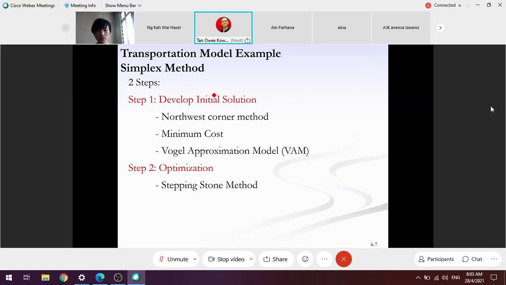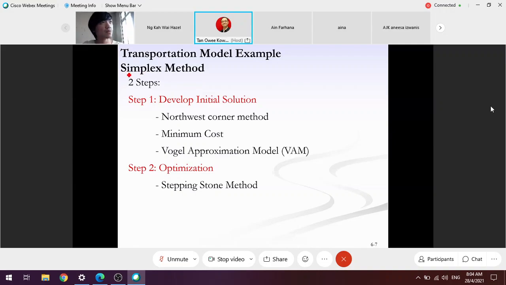One is simplex methods, another one could use any of the software, and the software we're going to use in this module is QM window. So this is chapter 8A. Chapter 8A is dealing with how to resolve transportation model using simplex methods. And then on this Thursday or tomorrow, we might explore how to get it done using QM window.